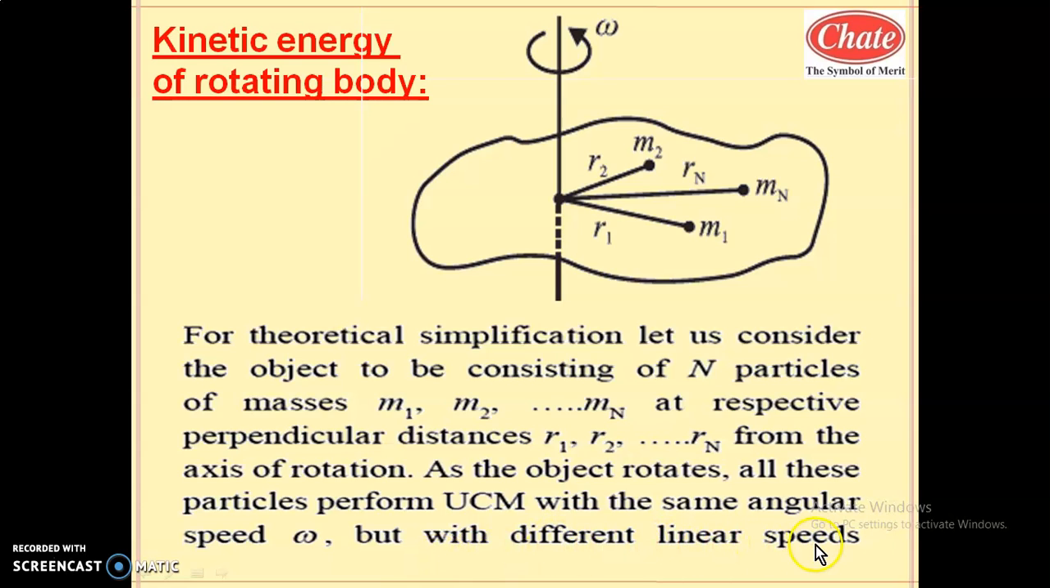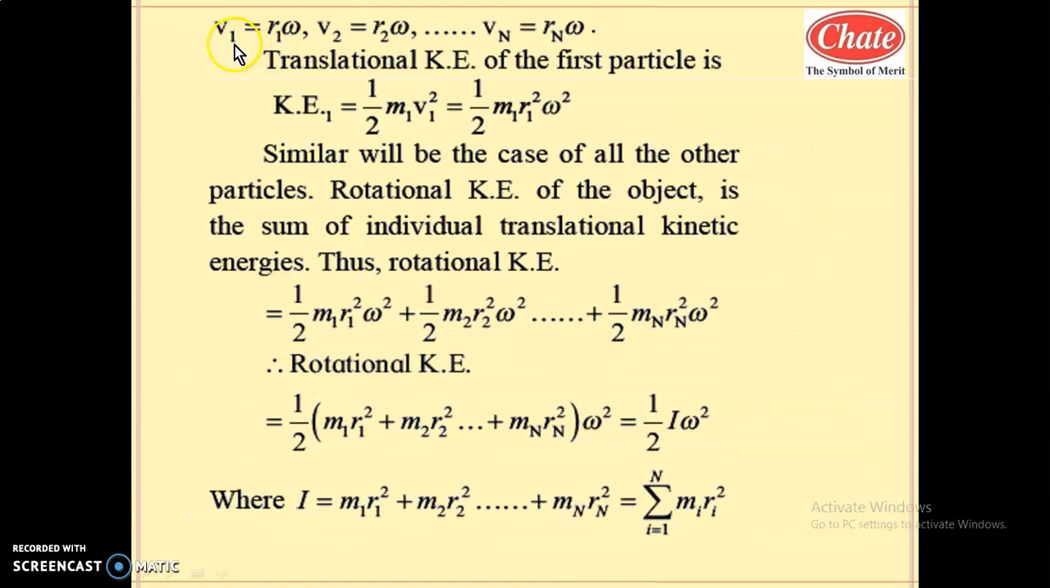Why does each particle have a different linear speed? Because the radius changes. Linear speed in circular motion is r times the angular speed. For different particles, the distance from the axis of rotation differs. So as this r value is different, the linear speed also differs. For the first particle, the linear velocity will be r1 omega. For the second particle, the linear speed will be r2 omega. For the nth particle, the linear speed will be rn omega. So these are the linear speeds for the first, second and nth particle.